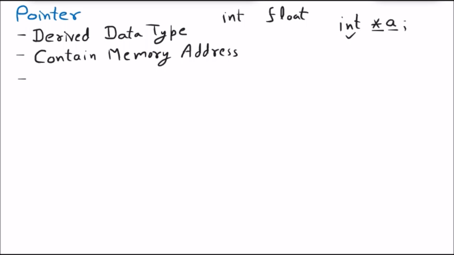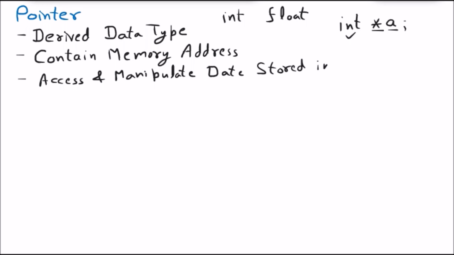Then the next point about the pointer is that it can access and manipulate data stored in memory. Obviously, we know that the pointer points to some memory location or memory address. If the pointer is pointing to that address, then it can change that data. Access means using that data, and manipulate means changing that data. So both things are possible with the help of the pointer.